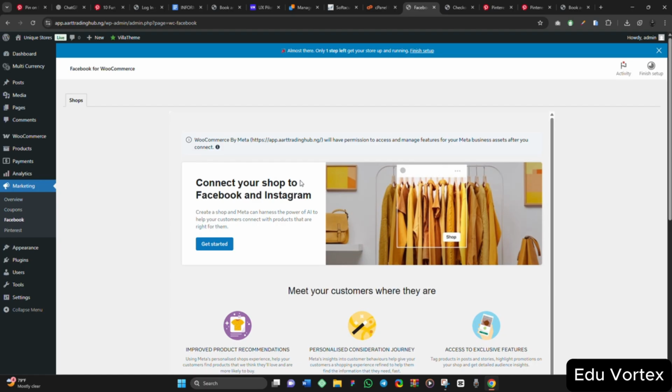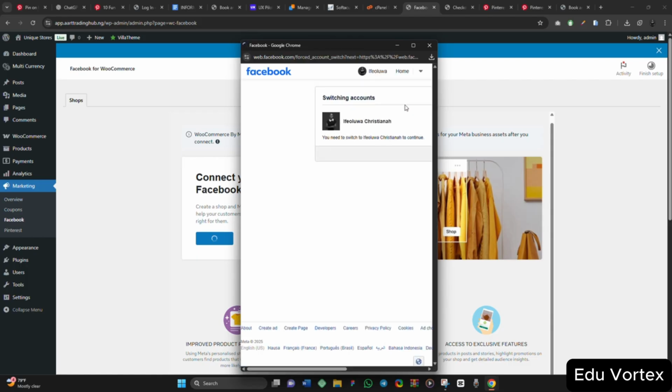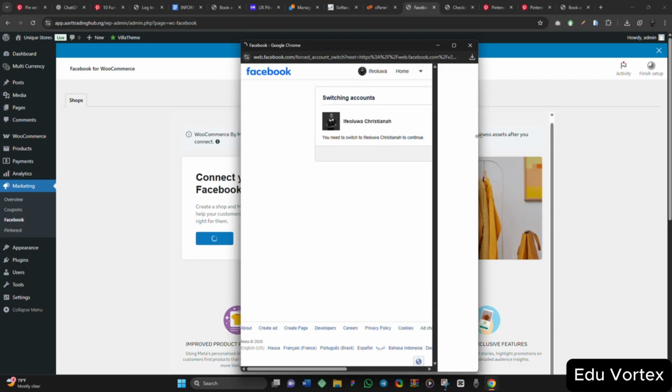create a shop, a Facebook page that will be the shop. You say WooCommerce by Meta. This is the name of the website. We have permission to access and manage features for Meta businesses. Like, you can run ads directly. Your product will be visible to Facebook. It is very easy. But how I wish I could. Let me try if I'm able to connect my personal account, since I will still remove it later.